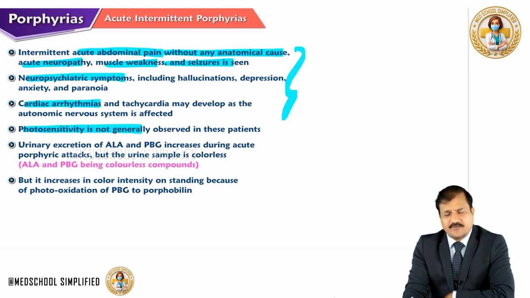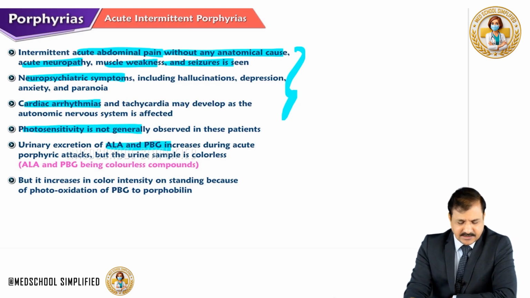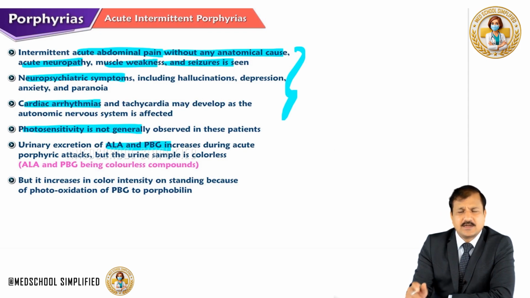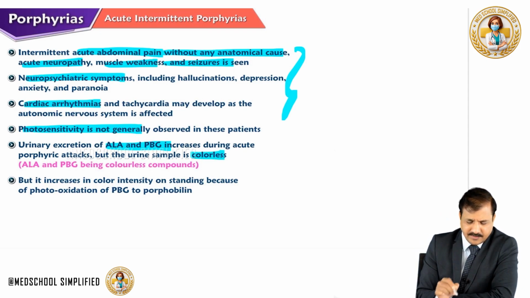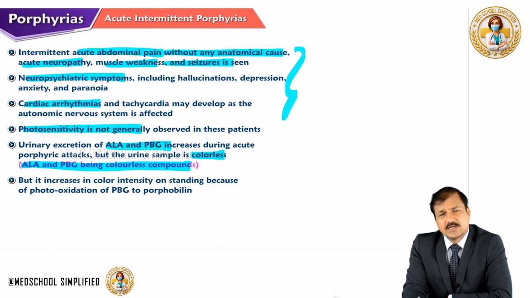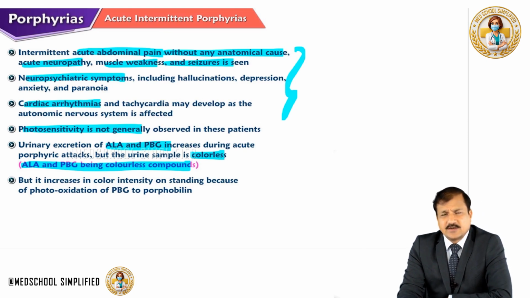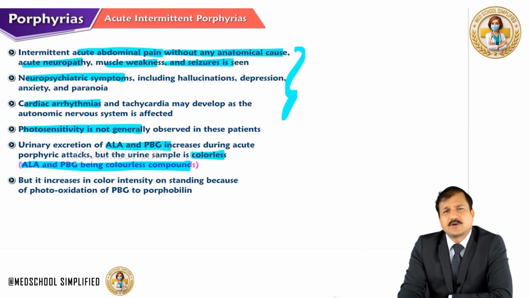The urinary excretion of ALA and PBG is increased as expected. This will be increased more during an acute porphyric attack, and the urine sample is colorless because ALA and PBG are colorless compounds. Only the porphyrins are the colored molecules. So in acute intermittent porphyria, the urine color does not give the diagnosis. Whereas in other porphyrias, like porphyria cutanea tarda, because of the appearance of uroporphyrinogen converted to uroporphyrin, which becomes a red colored urine, that will help in the diagnosis.